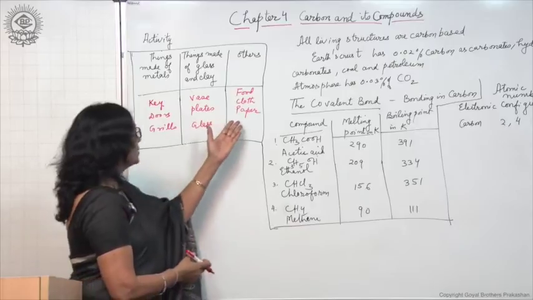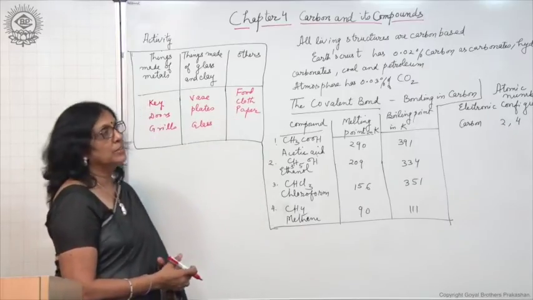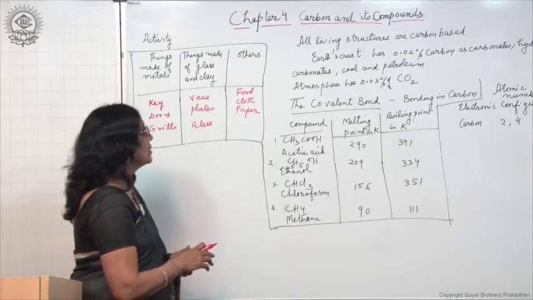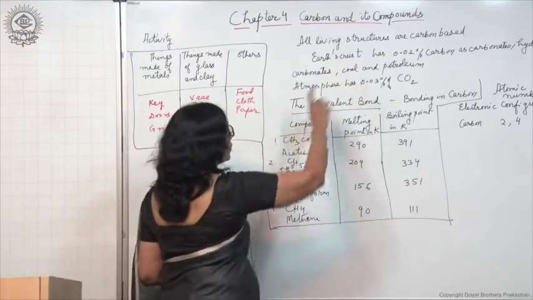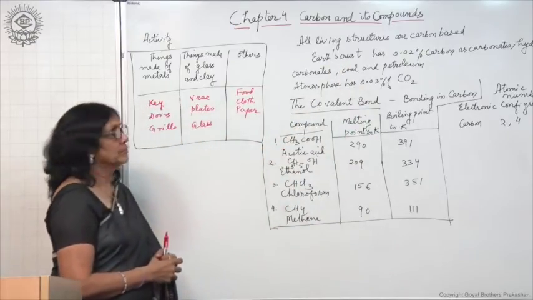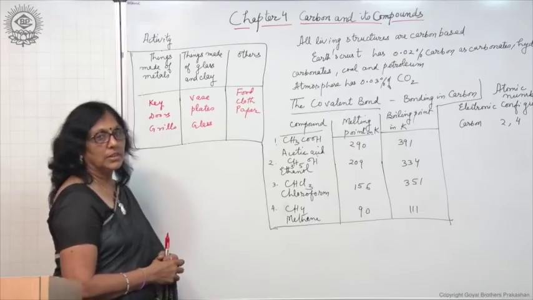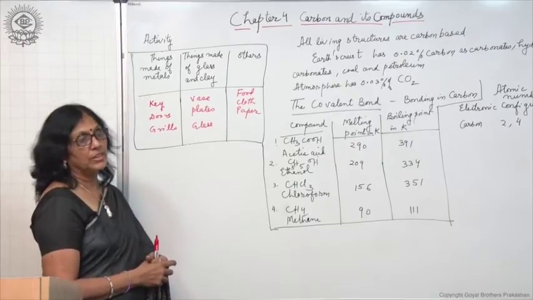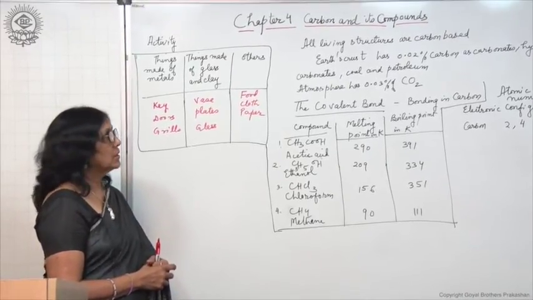Now, these things are made from the living substances. All living structures are carbon based. The substances generally which are obtained from the living things are made up of carbon compounds.